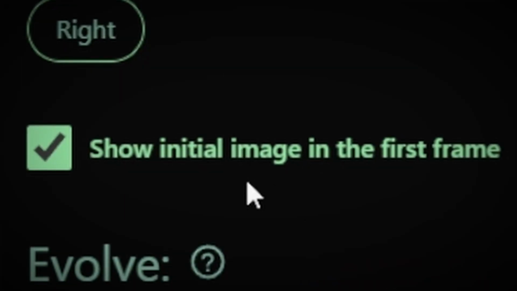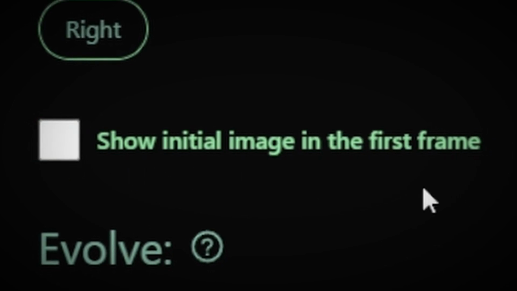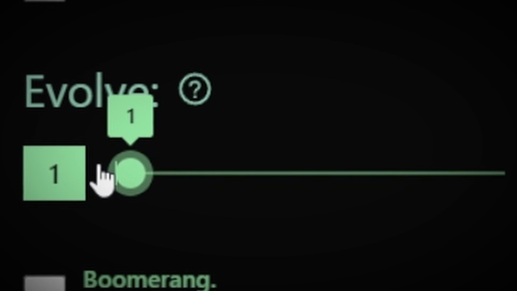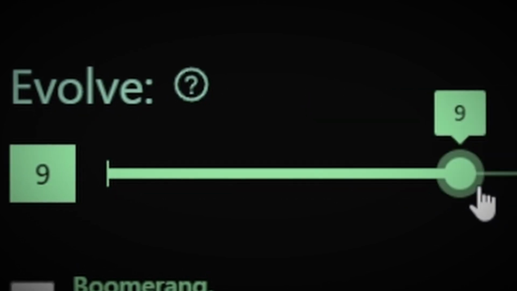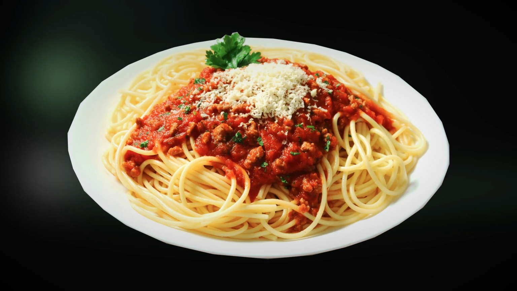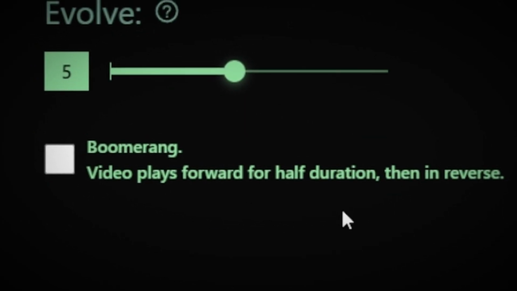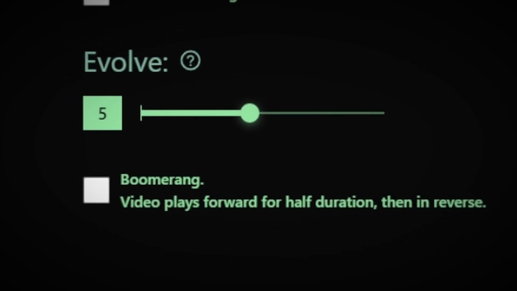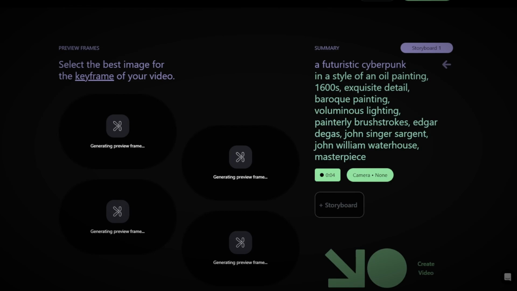If you want to see your initial image at the start of the video, check this box. It's kinda cool if you want to see it transform. And this evolve slider is literally just how imaginative you want it to be. A 1 isn't going to change very much throughout the video, but a 10 will be like spaghetti in a ceiling fan. If you can't decide, just pull a Goldilocks and settle for the middle where it's just right. And I wouldn't select the boomerang feature because it takes up half of the time for something you could literally do in iMovie. Finally, select the go-to preview frames and it will show you 4 different preview images.